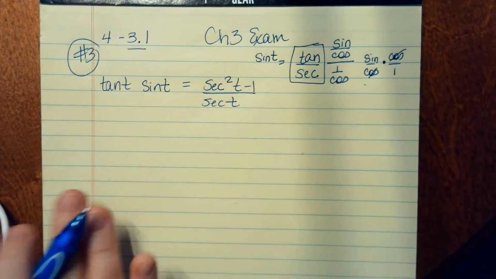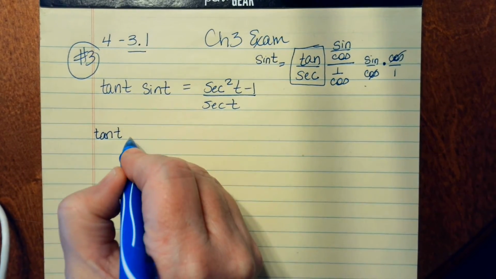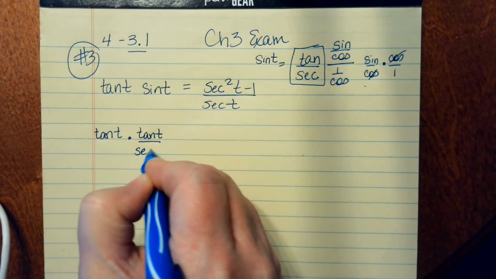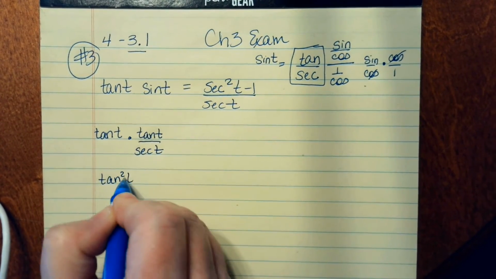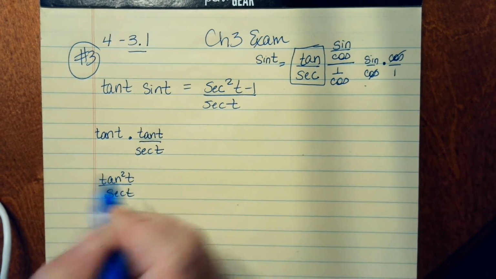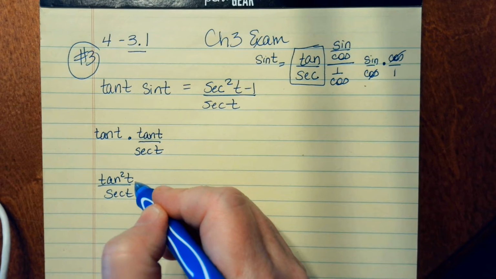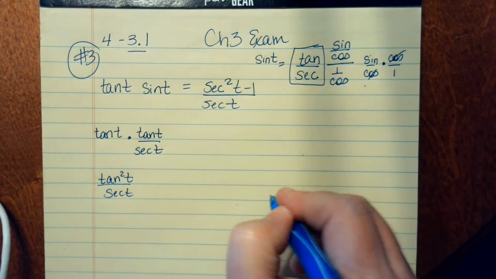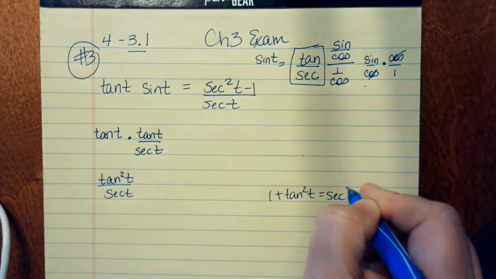Now the reason it's useful over here is because if I write tangent of t times tangent of t over secant of t, the numerator then becomes the tangent squared of t over the secant of t for the denominator. Now, how is that helpful? Well, if you go to your identity sheet, you'll see that 1 plus tan squared t equals secant squared t.